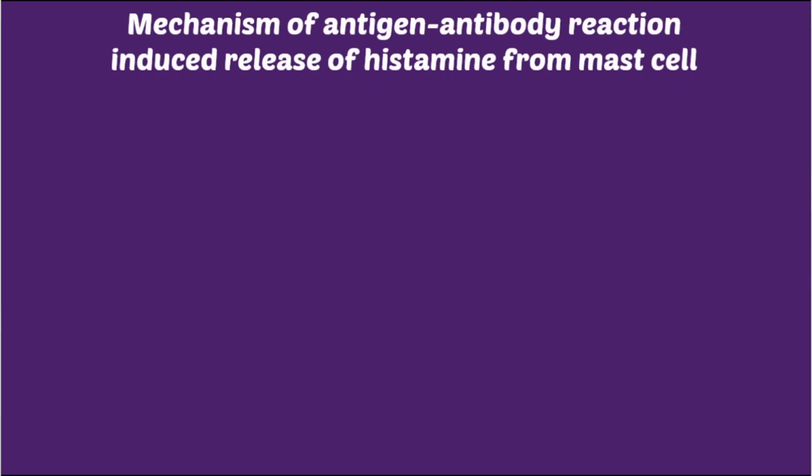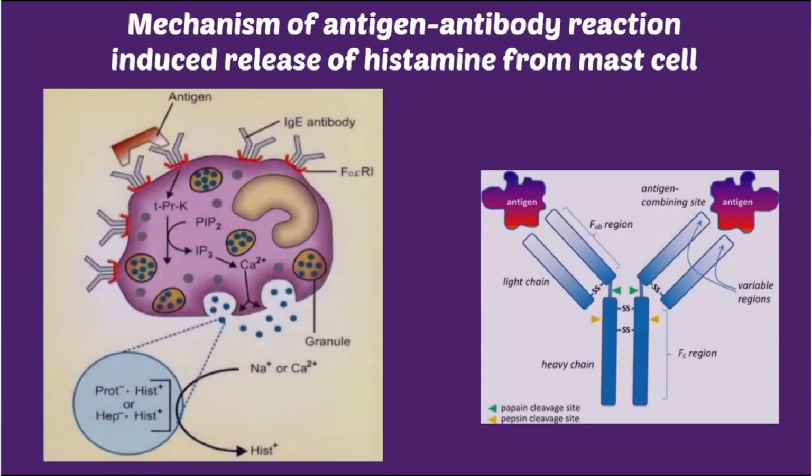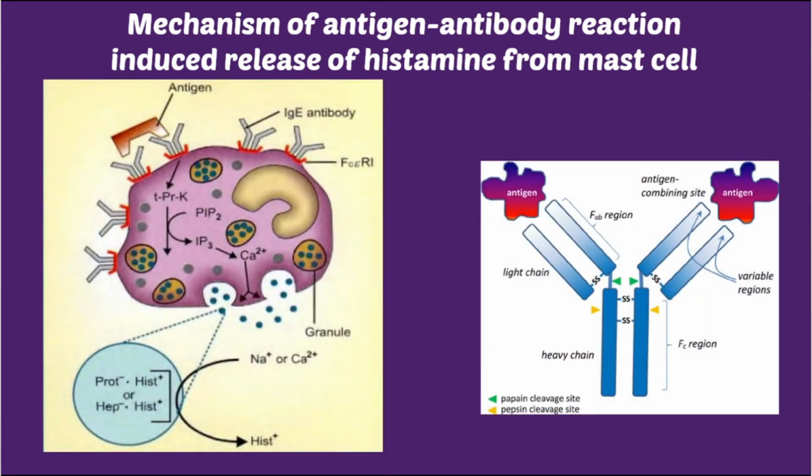Now, the mechanism of antigen-antibody reaction induced release of histamine from mast cell. So let's see how this histamine is released. Very first, let's see the structure of this antibody. An antibody generally has two regions, right?